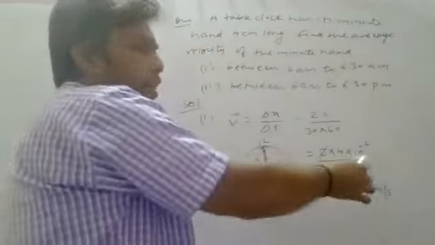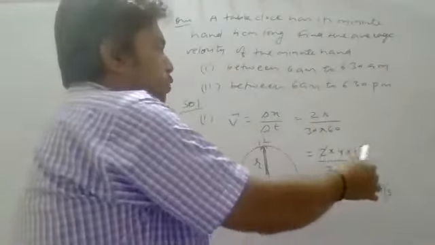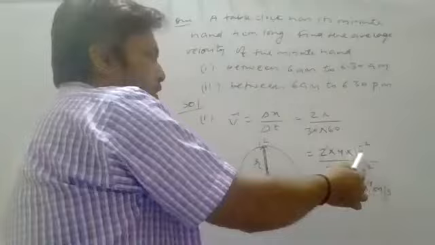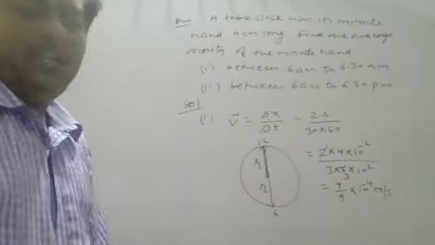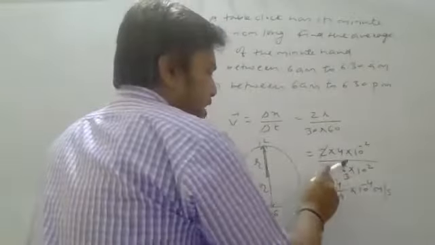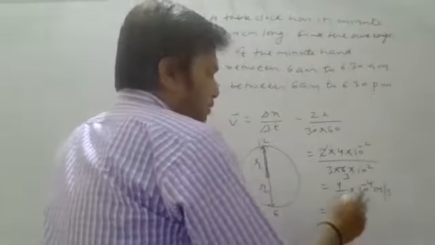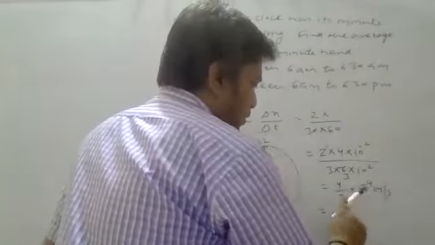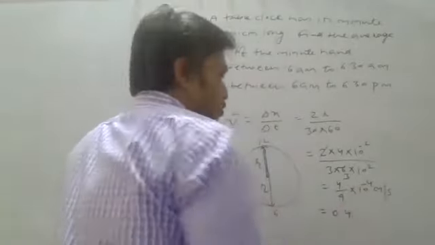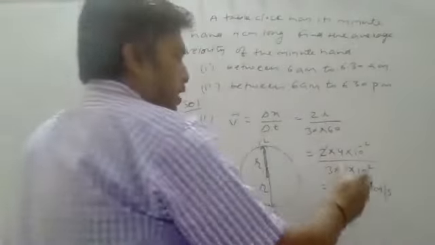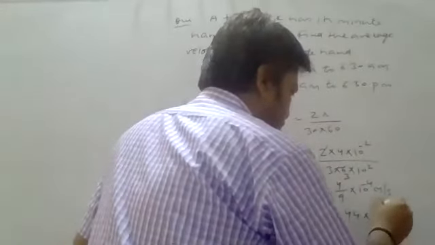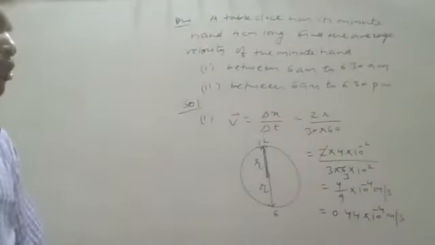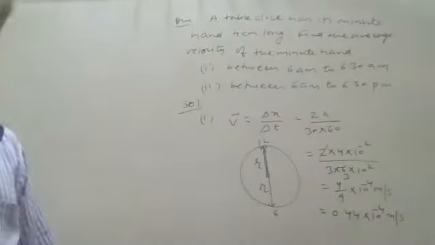Radius converted into meters. You get 2 into 4 centimeter converted to meter, so you will get 4 by 9 into 10 to the power minus 4 meter per second. You can convert this into decimal also: 0.44 into 10 to the power minus 4 meter per second. That is it.